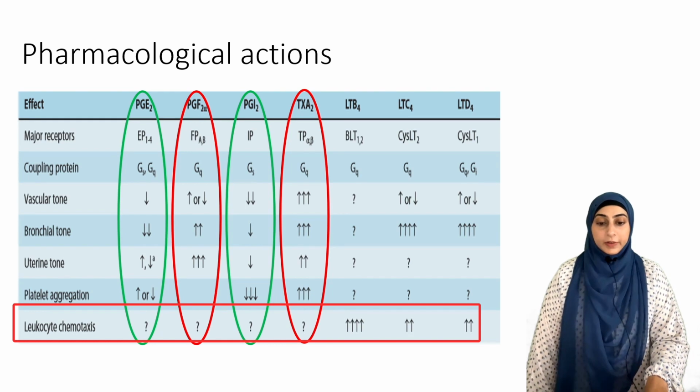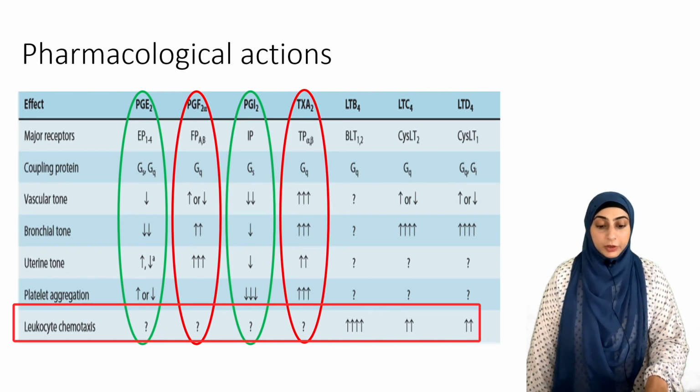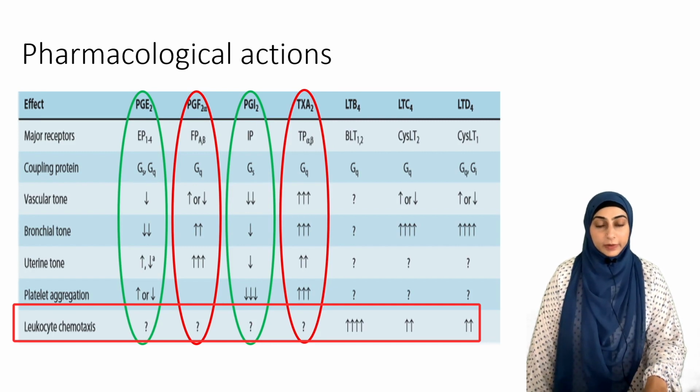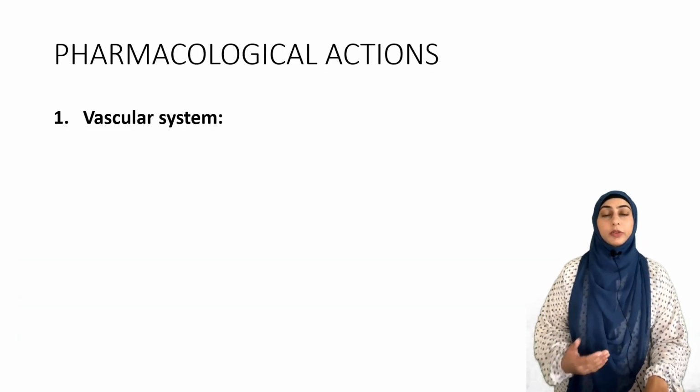Leukotriene chemotaxis is mainly dependent upon the leukotrienes. We can see here कि leukotriene B4 का maximal role है in chemotaxis. Now talking about the pharmacological actions organ wise, अब हम देखेंगे हर सिस्टम पे dual effects produce होते हैं because we have already categorized prostaglandins into prostaglandin E2, I2 which generally produce good effects and prostaglandin F2 alpha and thromboxane A2 which generally produce not so good effects.